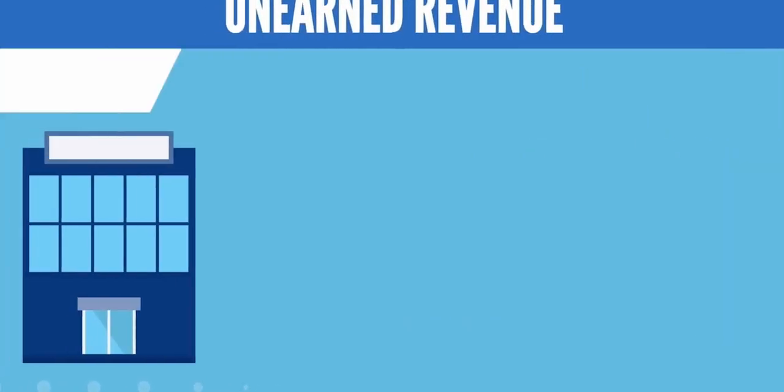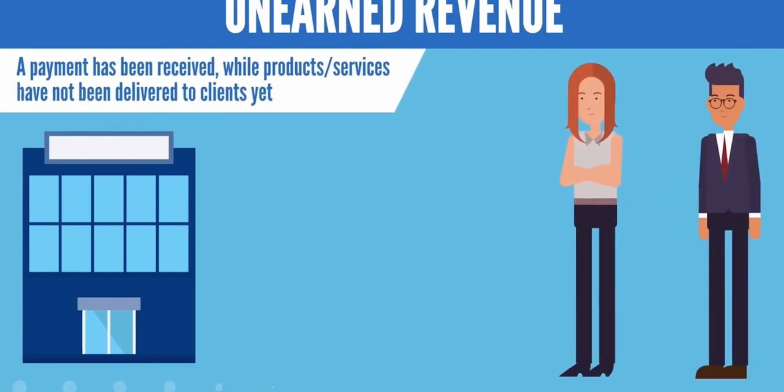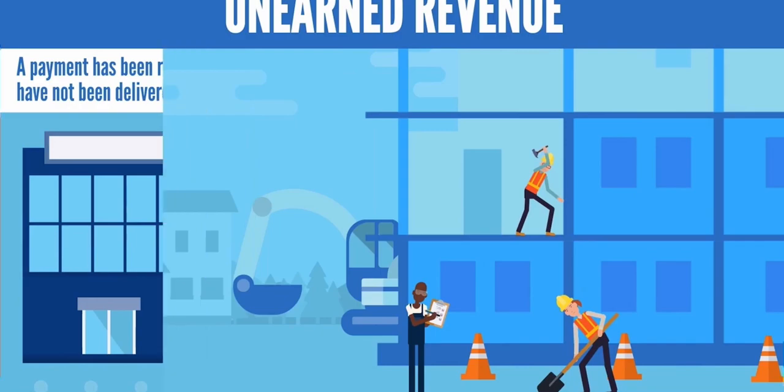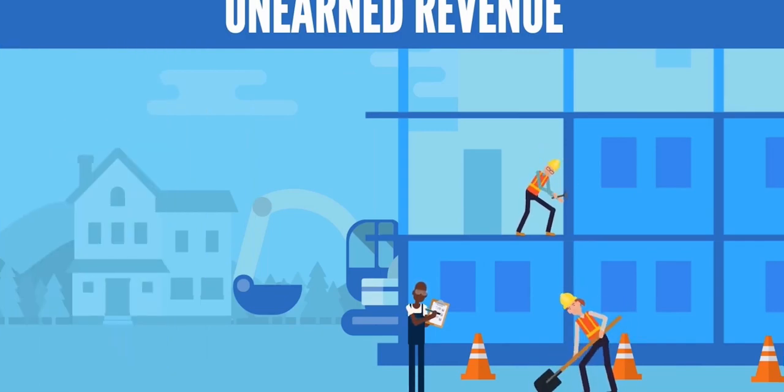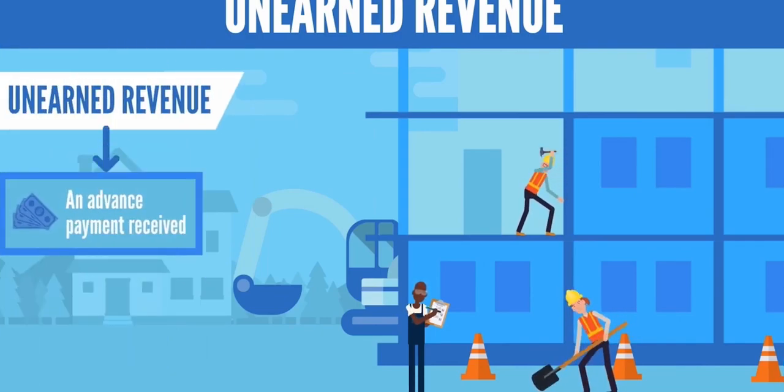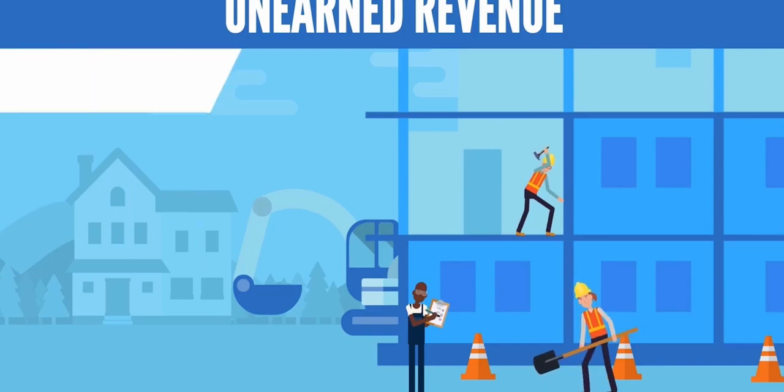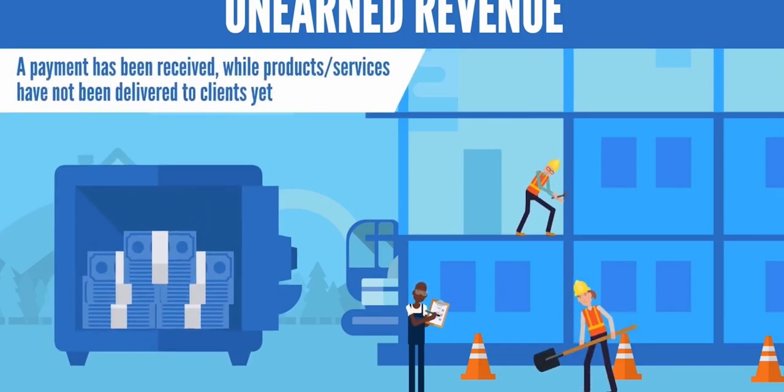Unearned revenue will be registered in situations when we receive a payment for products or goods that have not been delivered to the client. For example, a construction company will register unearned revenue when it receives an advance payment for a house that has not been built and delivered to the client. The money is in the firm's bank account, but it has not carried out the required service.